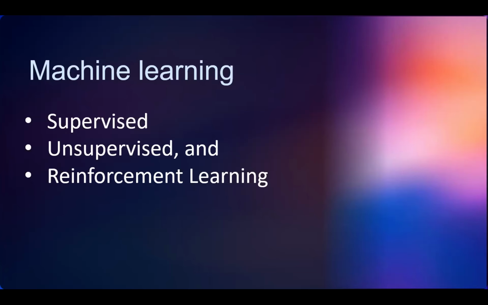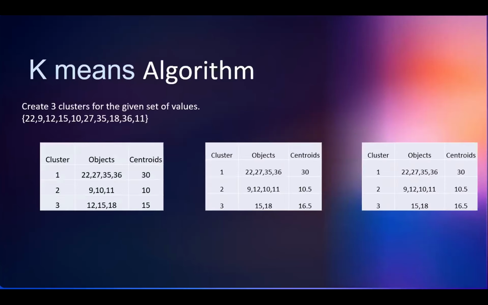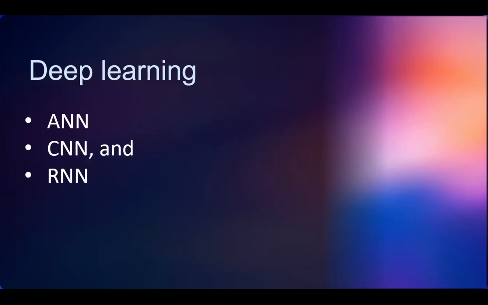Next, deep learning is there. Already machine learning is there, so why are we going for deep learning? It is a subset of machine learning. It is a mimicry of the human brain.